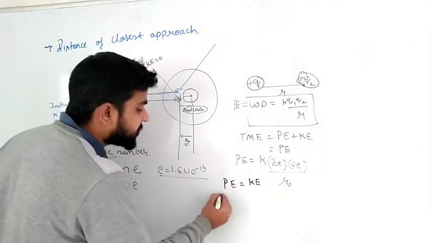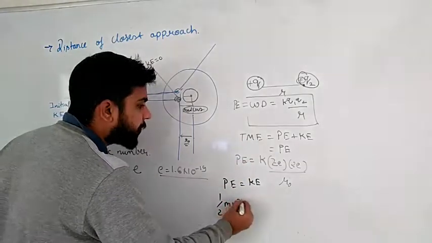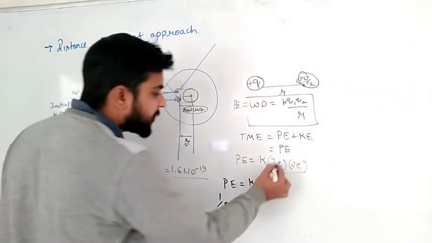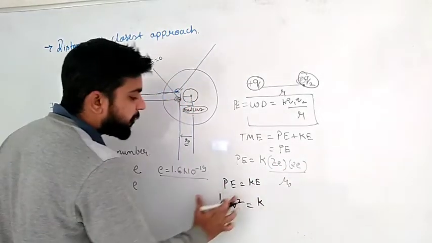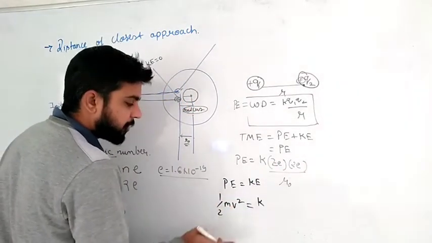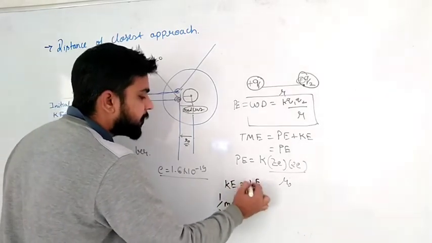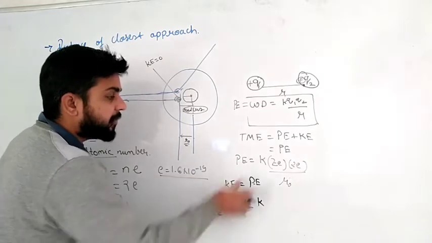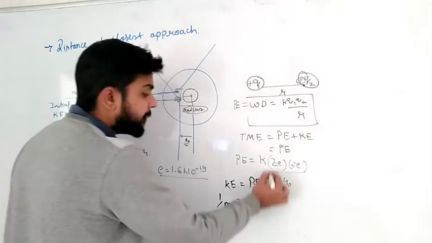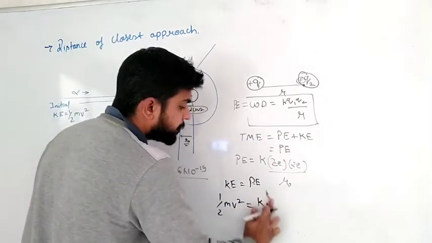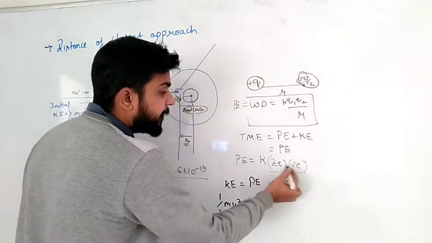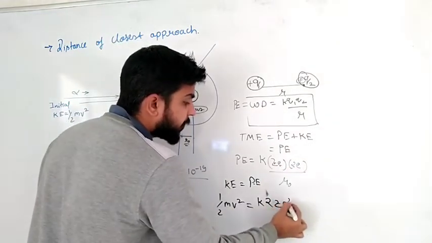So, what is the kinetic energy? Sir, half mv square. What is potential energy? Just interchange it. I hope you can understand. This I have written here. Kinetic energy is half mv square. What is potential energy? Sir, K into 2Z into E, that is 2ZE square by R naught.